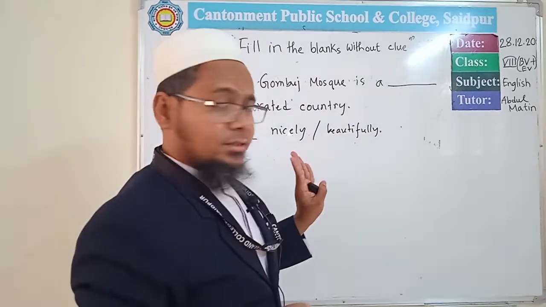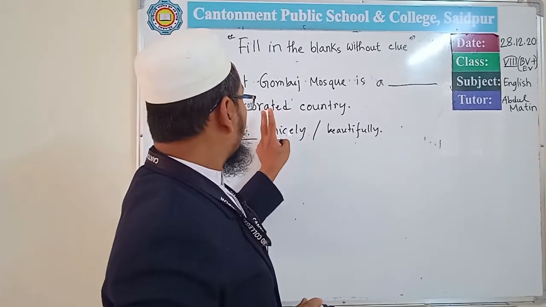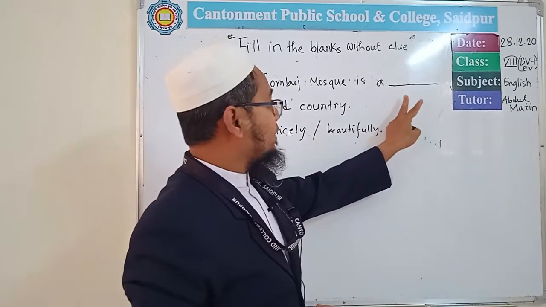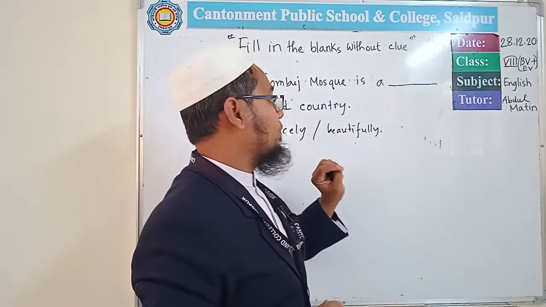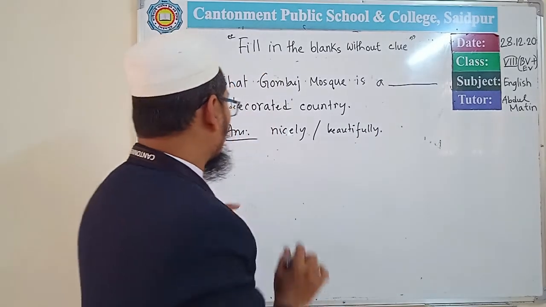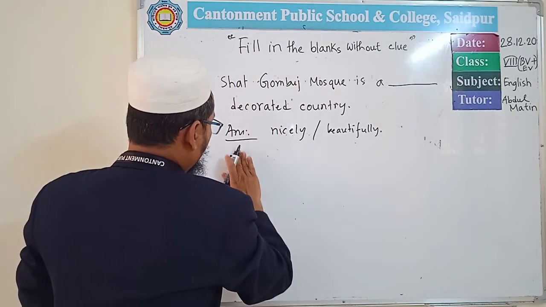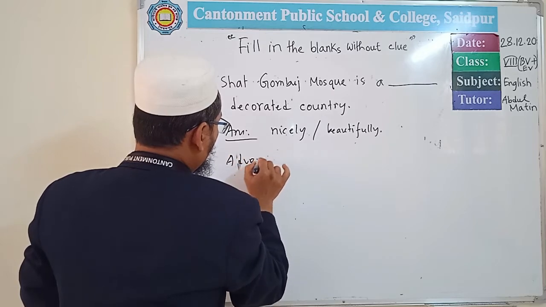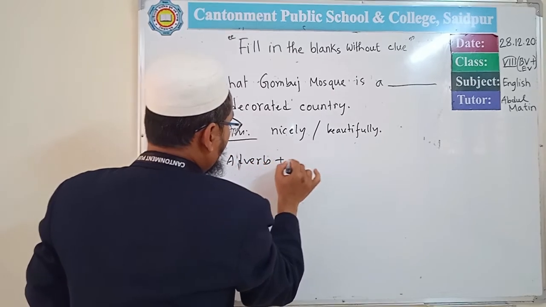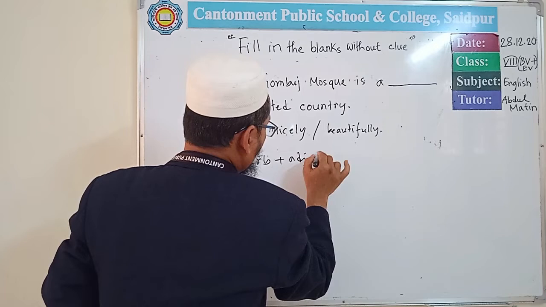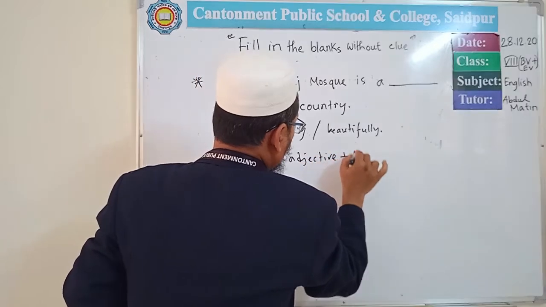So what is the thing here? Before an adjective there can be an adverb. So this is the serial: first adverb, then adjective, and then noun.